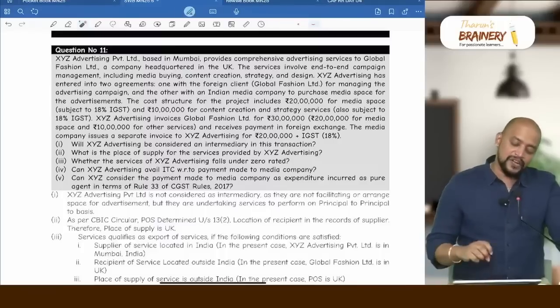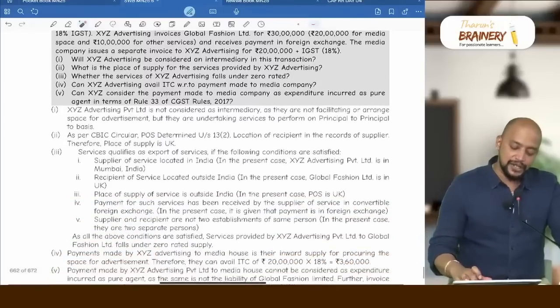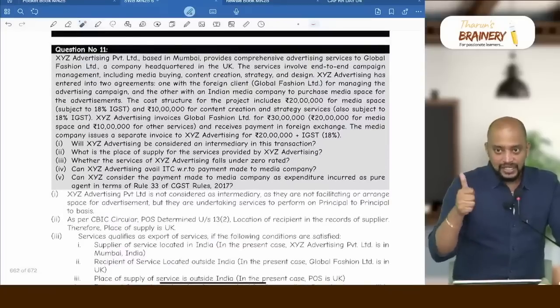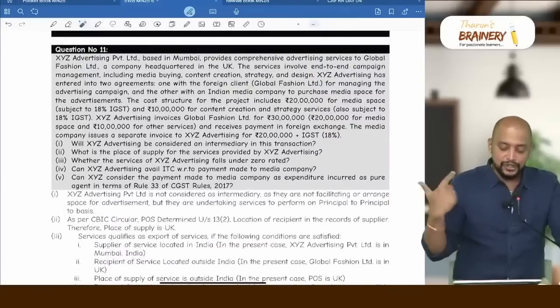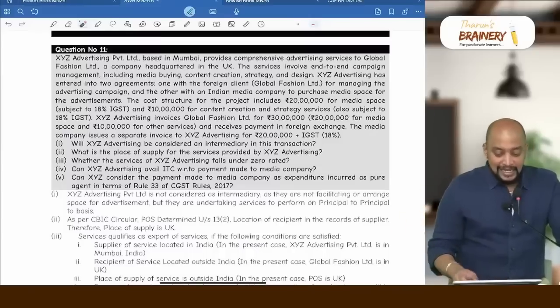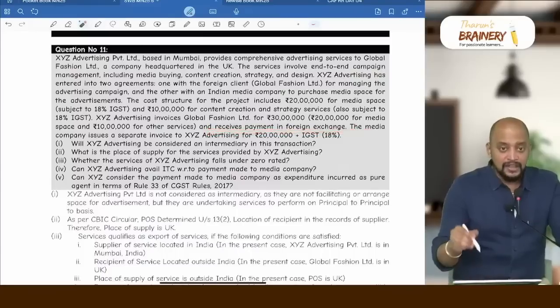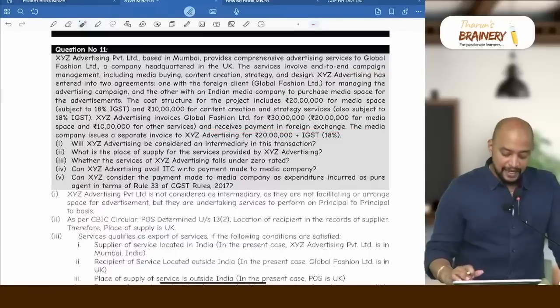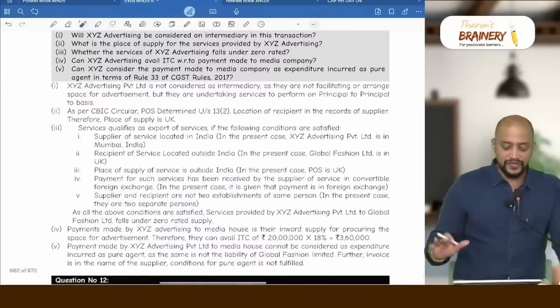Whether service provided by XYZ Advertising falls under zero rated, so supplier should be in India. First it is 5 conditions. Supplier should be in India, yes. Recipient should be outside India, yes. And place of supply should be outside India, yes. Consideration should be in convertible foreign exchange. So is it given that consideration is in convertible foreign exchange? Yes. Receives payment in foreign exchange. Then supplier and recipient are not two establishments of the same person. So yes, it will become export of services.